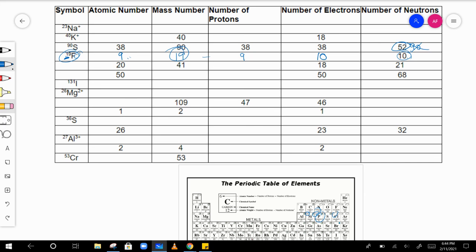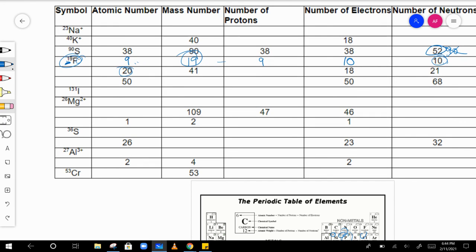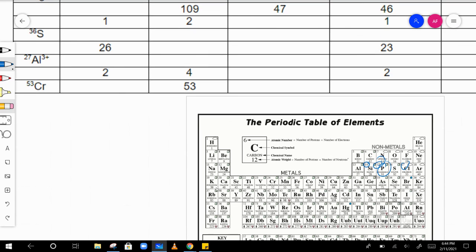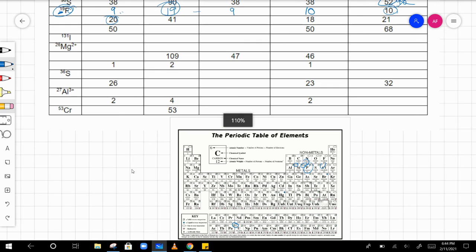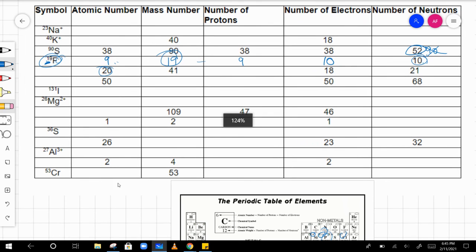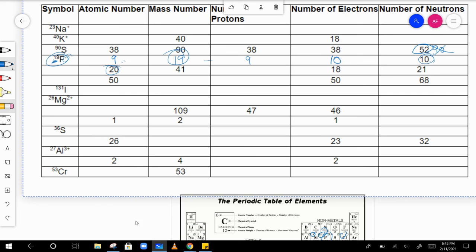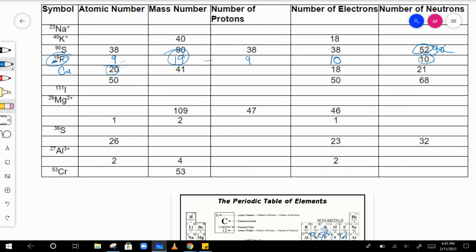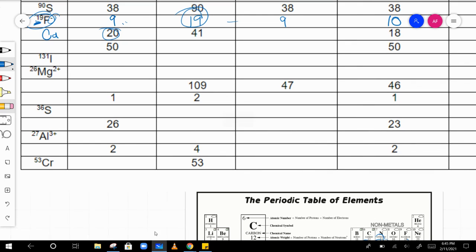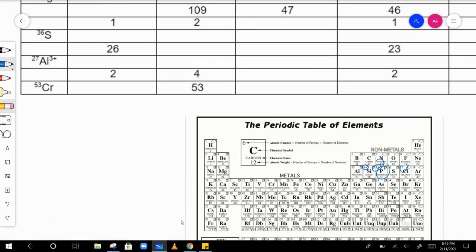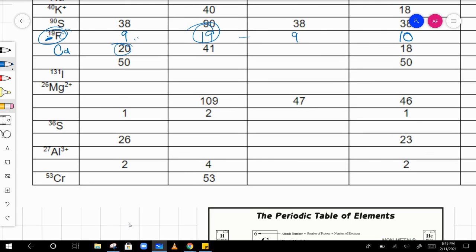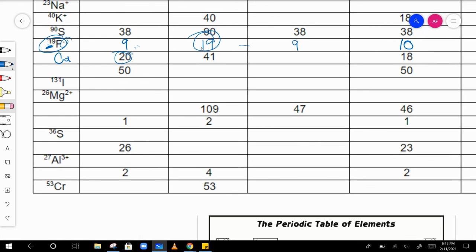Okay, let's look at one writing the symbol. Here we have atomic number 20. The element that's atomic number 20 is calcium, Ca. Now just be aware, the mass number on the periodic table may not be the same as the mass number given here. The periodic table says 40. That's just one isotope of calcium. There are other isotopes, and we're looking at isotope 41, so calcium 41. So you're going to write Ca and then 41 up here.